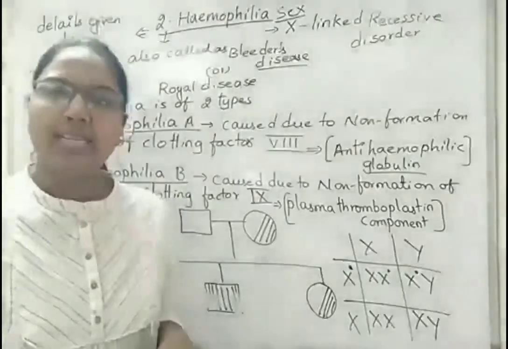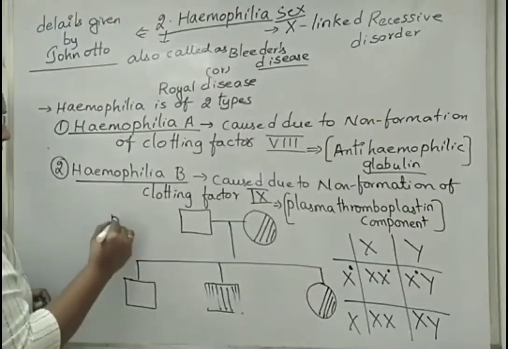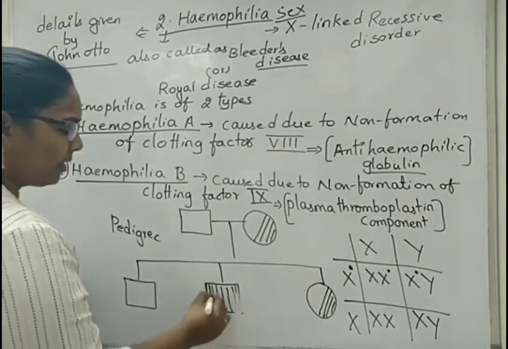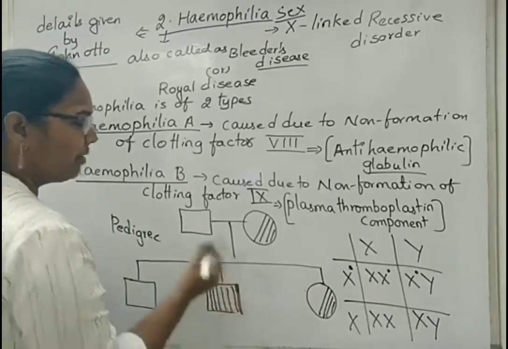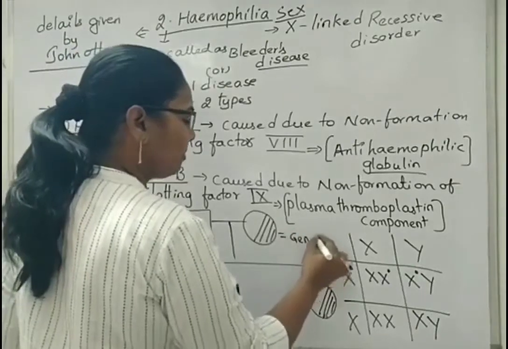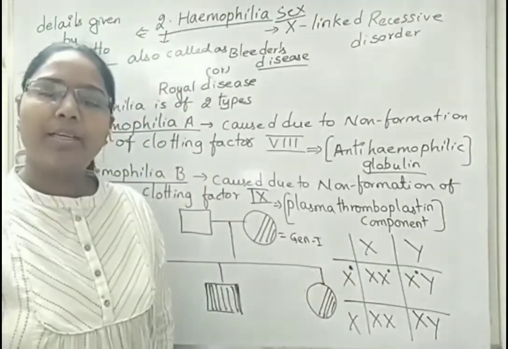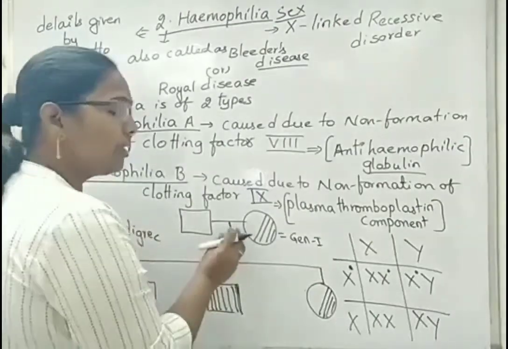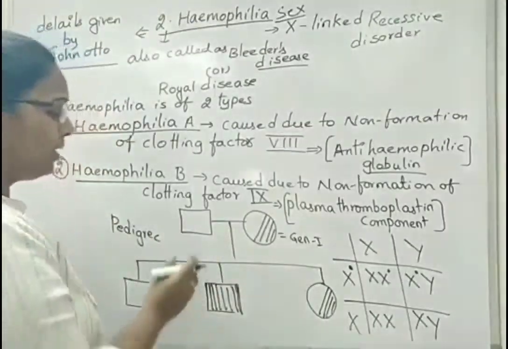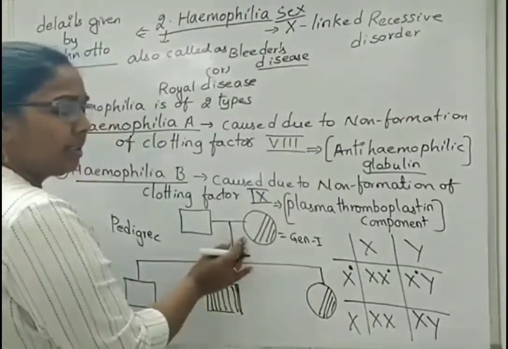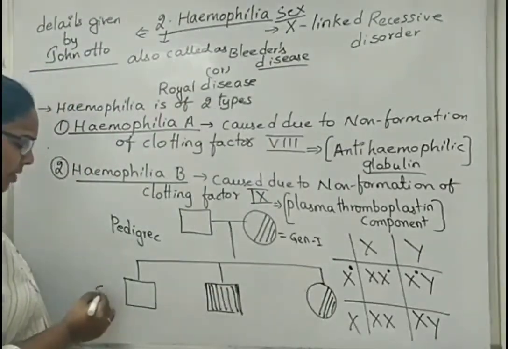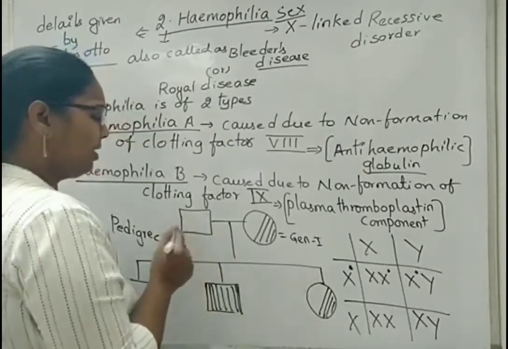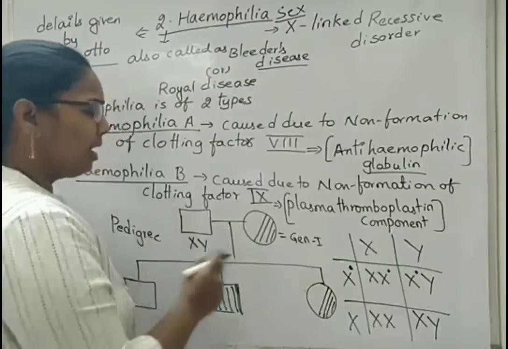Now, if you see the pedigree analysis of hemophilia, we can consider this as the pedigree analysis. Whenever we take a pedigree analysis chart like this, we take this as generation 1. Usually in a Punnett square or the pathways we draw to represent monohybrid and dihybrid crosses, we represent the first one as the parent. Here too we can consider it as the parent, but that parent is included under generation 1 and this under generation 2. Now, consider a condition in which the father is normal and the mother is a carrier.